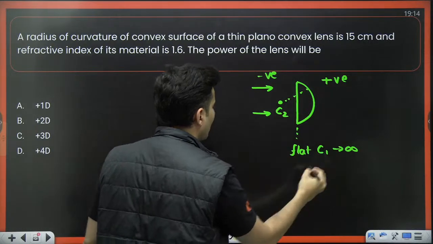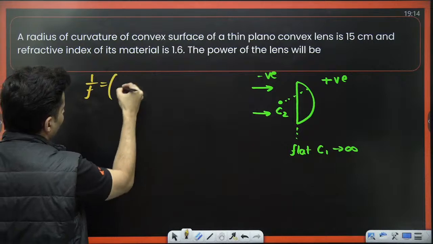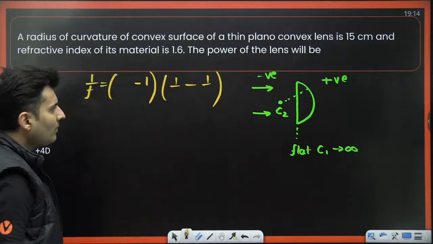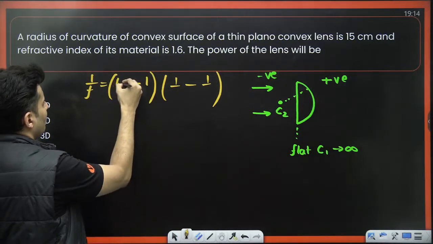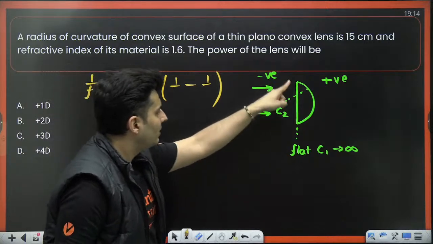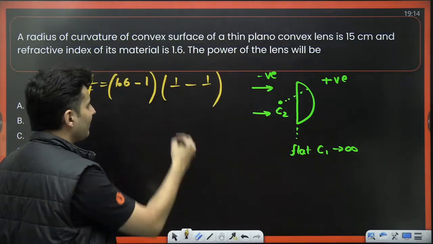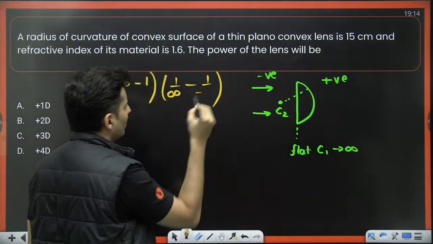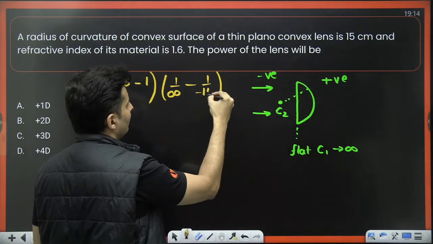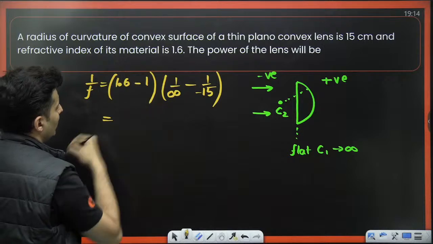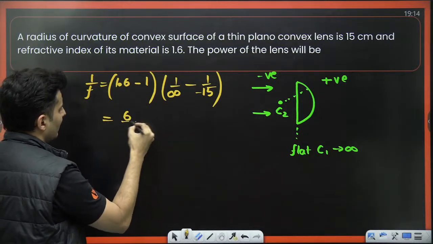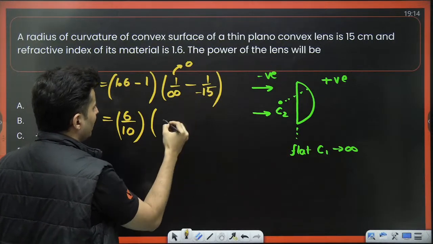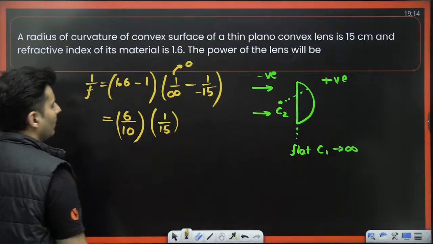Do not forget that. So using the lens maker formula, mu minus 1 times (1 by R1 minus 1 by R2). Refractive index is 1.6, so I'll put 1.6 over here. For 1 by R1, the first surface radius will be infinity because it is flat. The second surface C2 is on the negative side, so I'll put a minus sign, and the radius is 15. So this will become 1.6 minus 1, which is 0.6. 0.6 is nothing but 6 by 10. 1 by infinity is 0. Minus minus is plus, so it will become 1 by 15.